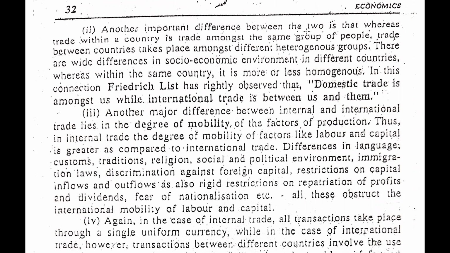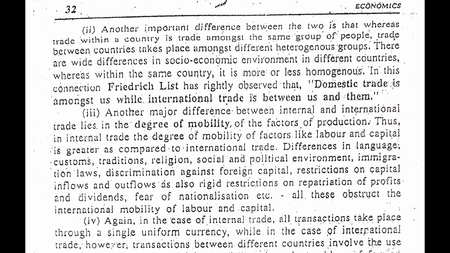Another important difference between the two is that whereas trade within the country is trade amongst the same group of people, trade between countries takes place among a different, we can say, heterogeneous group. There are wide differences in socio-economic environment in different countries. So guys, within the same country it is more or less homogeneous. In this connection, Friedrich List has rightly observed that domestic trade is among us, while international trade is between us and them.